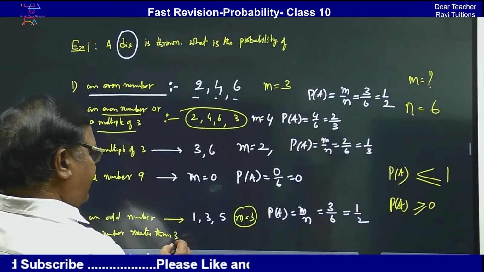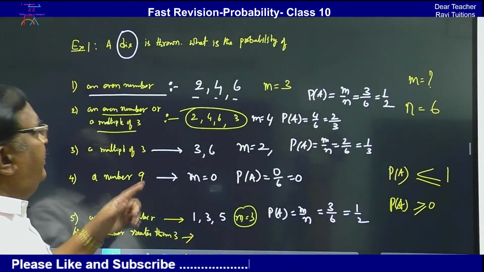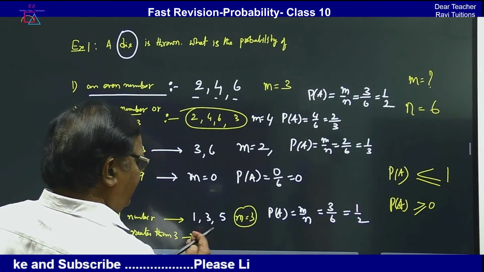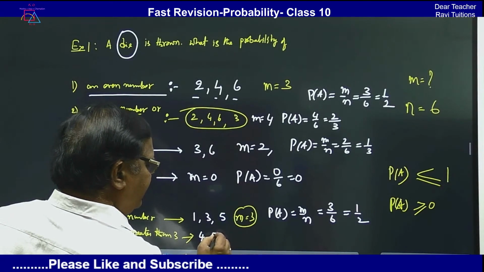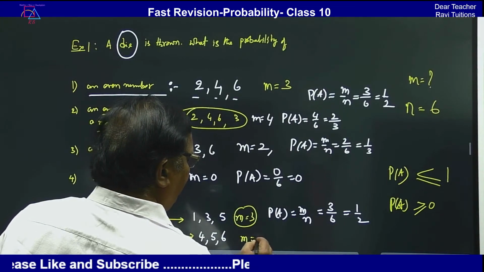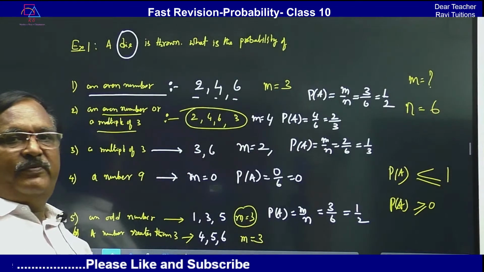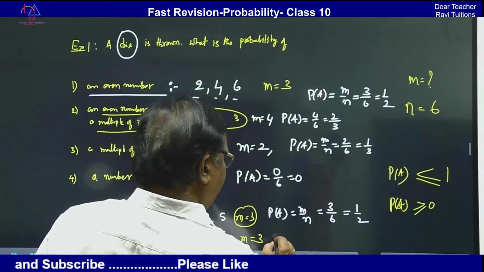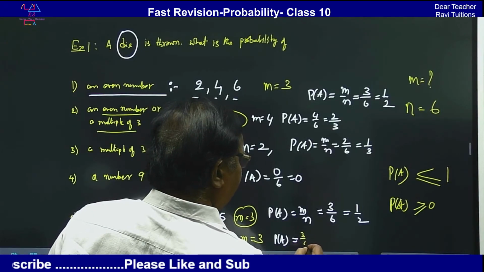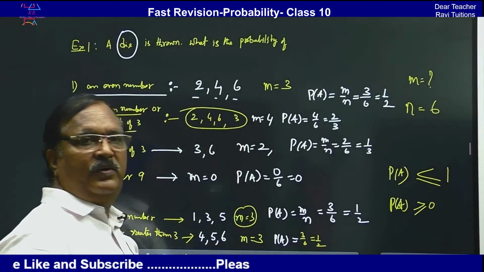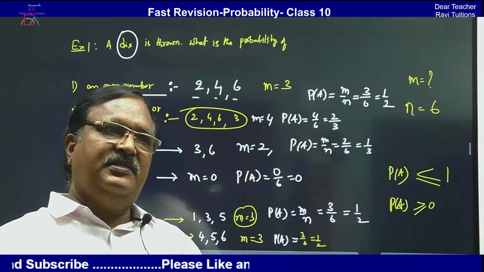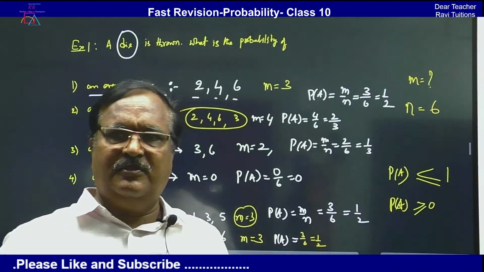A number greater than 3. Probability of getting a number greater than 3. What are the numbers greater than 3? 4 is greater than 3, 5 is greater than 3, 6 is also greater than 3. Therefore, m is equal to the number of favorable outcomes, 3. Therefore, P(A) is equal to m by n. So that means 3 by 6, 1 by 2. So, this is an examination question. So, this dice question, please do it as many times as possible, right?